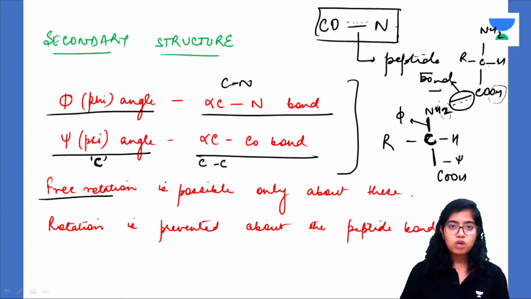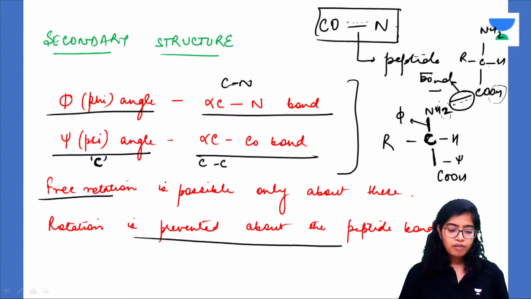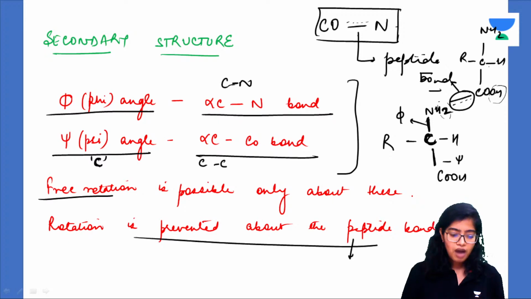And this is the rotation that allows it to fold into the alpha helix or the beta pleated structure. Got it? Why is rotation prevented about the peptide bond? Because it has a partial double bond character.